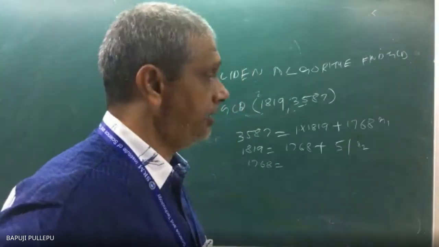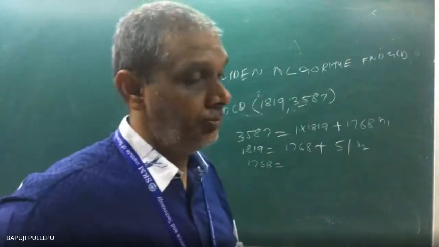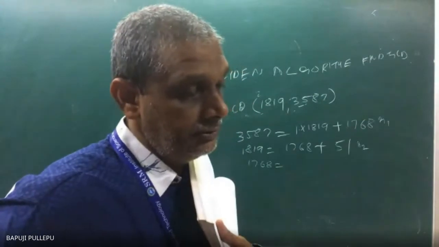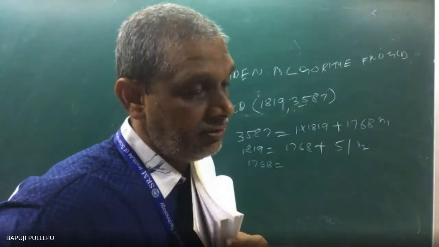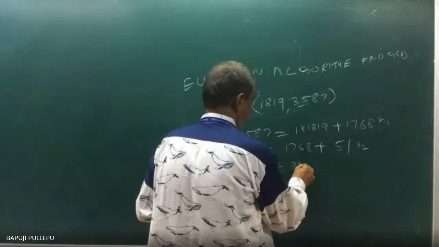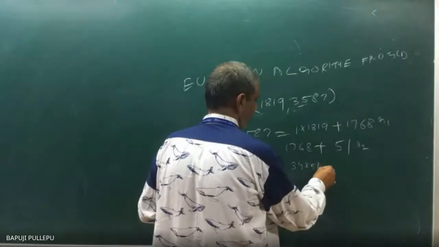No, 1700 you know. How many 50s will you get? Each 100 has two 50s. 1700 means 34 you will get. 51 into 34 plus 34. 34 into 51 plus 51 plus 34.